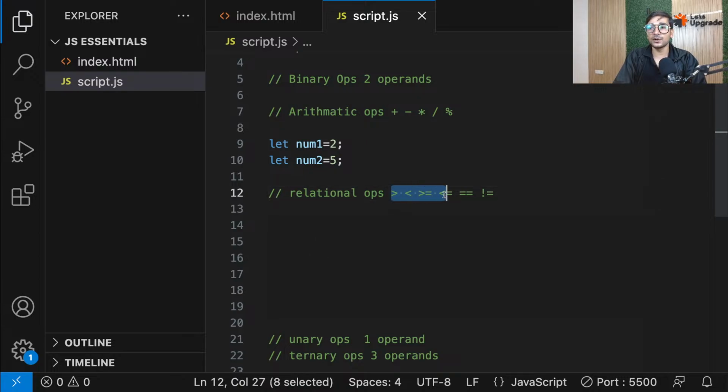These are the examples of relational operators. And guys, they also come under the binary category. Why? Because they also work with 2 operands. Let me show you. And guys, one more thing.